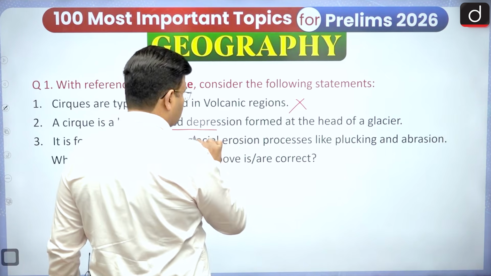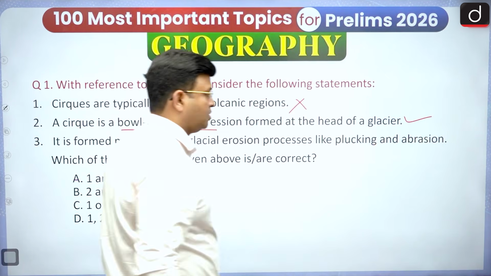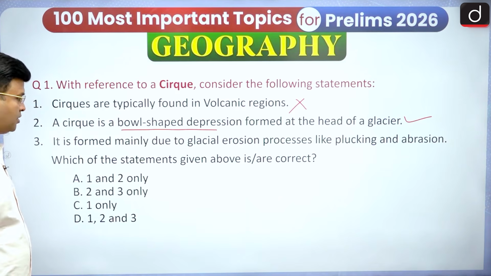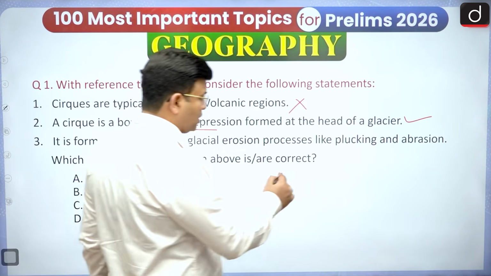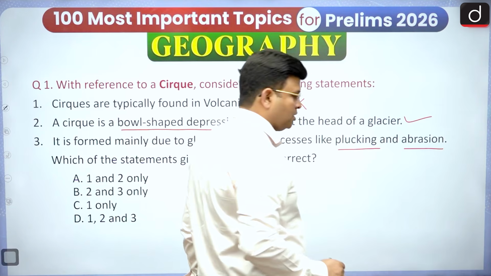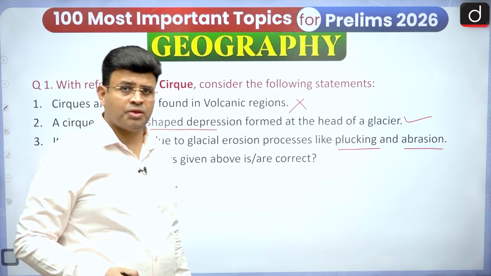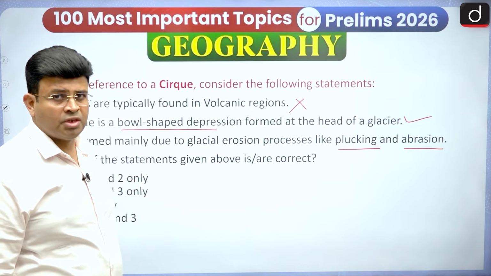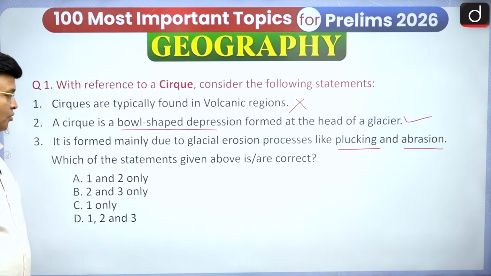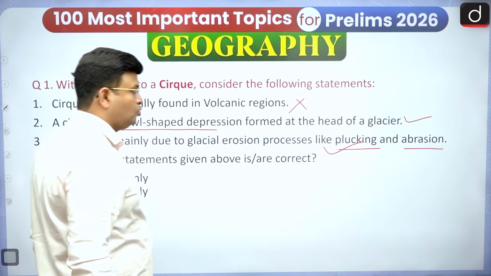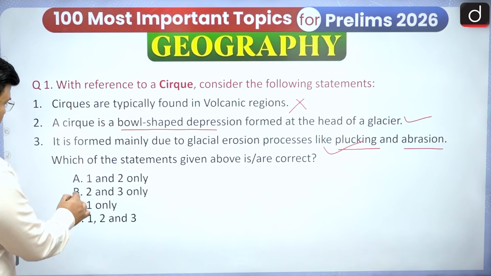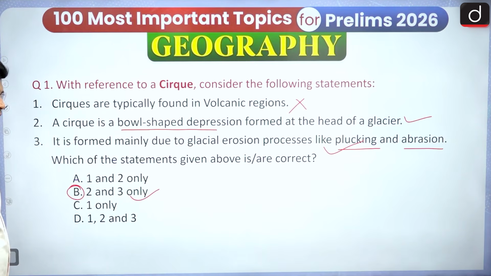It is at the head of the glacier, which is more important to understand. This statement is correct. It is formed mainly due to glacial erosion processes like plucking and abrasion. These are two important erosional forces related to glacier landforms, responsible for glacial erosional features. So statements 2 and 3 are correct, the first is wrong, and option B is correct.